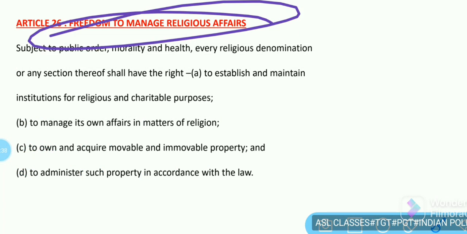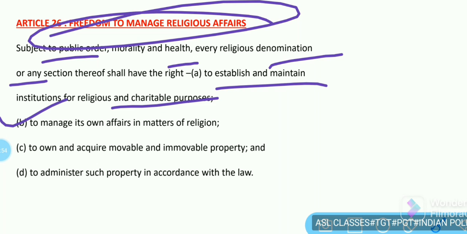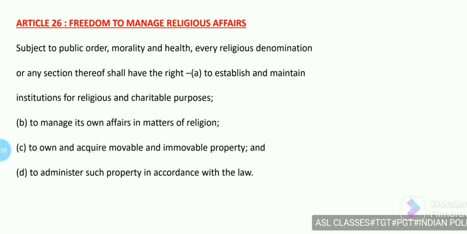Religious affairs is subject to public order, morality and health. Every religious denomination or any section thereof shall have the right to establish and maintain institutions for religious and charitable purposes, to manage its own affairs in matters of religion, to own and acquire movable and immovable property, and to administer such property in accordance with the law.